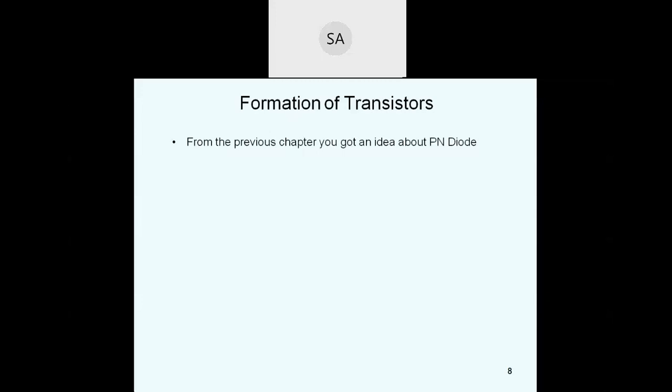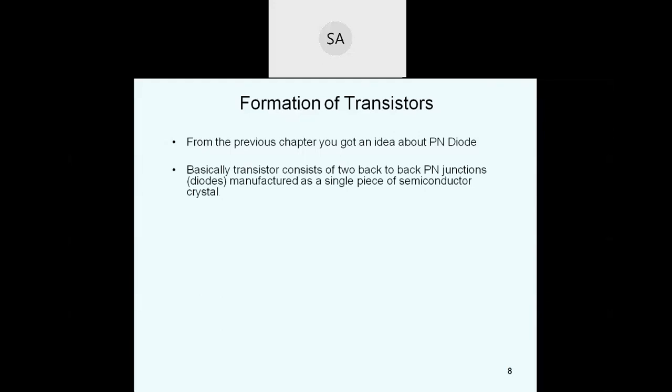Basically a transistor consists of two back-to-back p-n junction diodes manufactured as a single piece of semiconductor crystal. Two p-n junction diodes are connected back to back, created from a single piece of crystal to form the transistor.